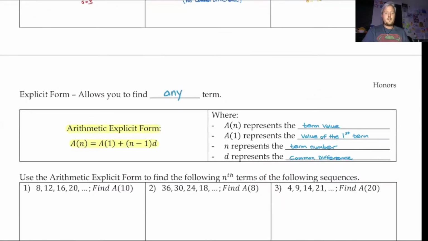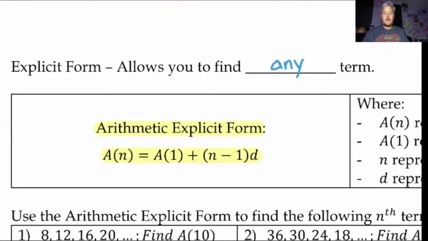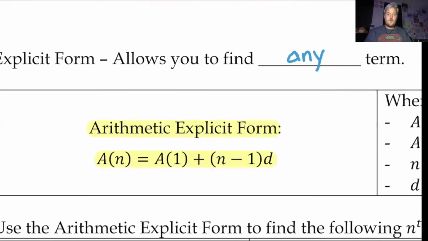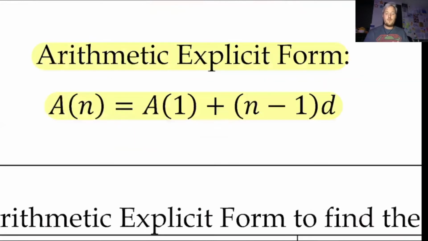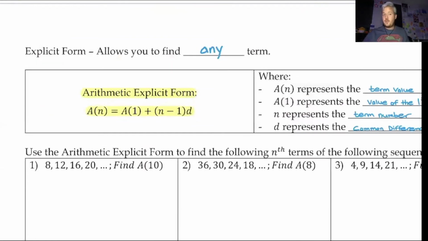All right, so that's the recursive form. So now we're going to look at what we call the explicit form. So the explicit form lets you find any term number. So our explicit form here, we have a of n equals a of 1 plus n minus 1, all times d. So we're taking the very first term, our term number, and our common difference, and we're going to find an actual term. So whether I have the first term and I want to find the 100th term, then you can use the explicit form.